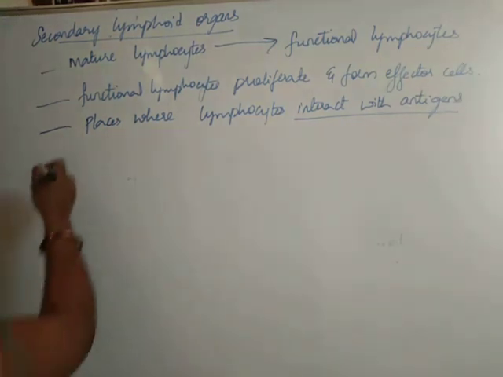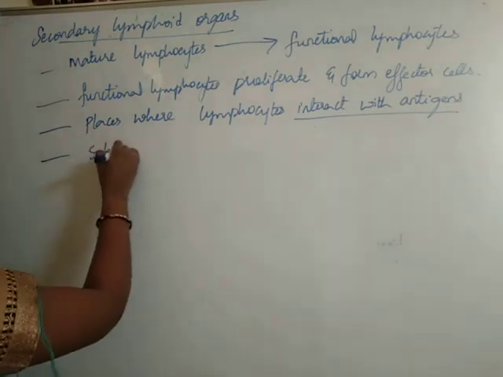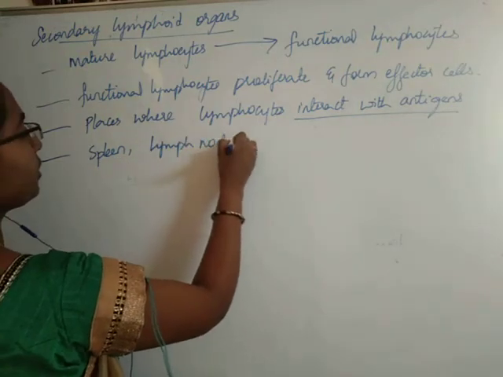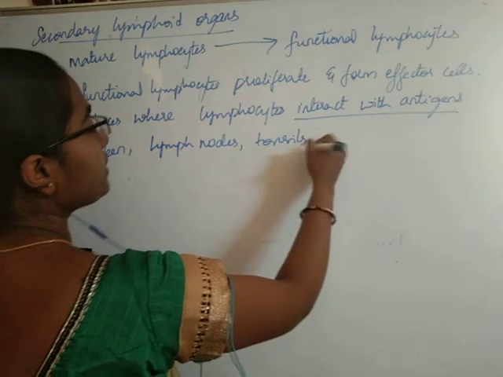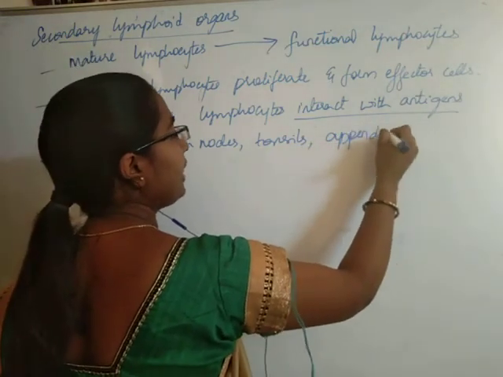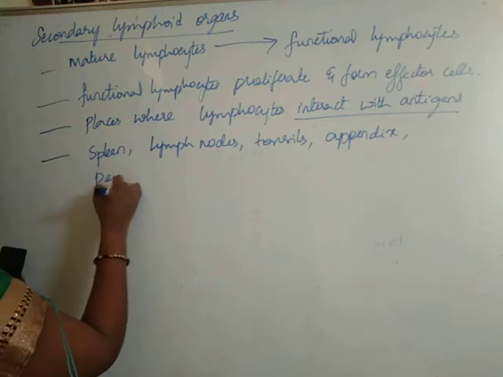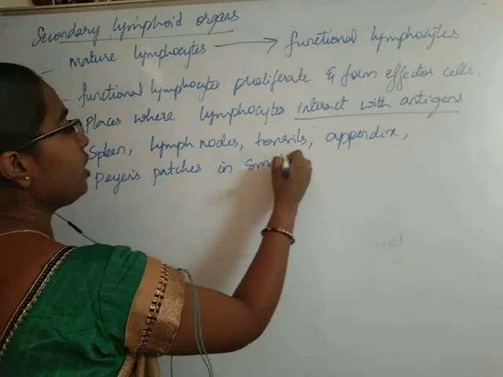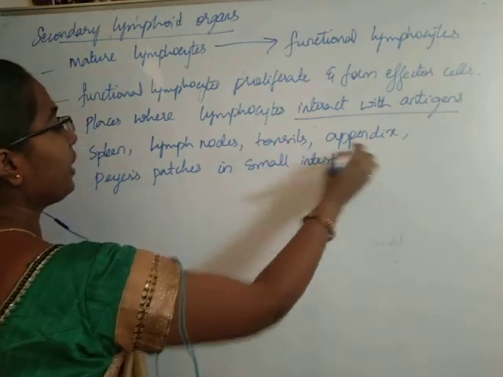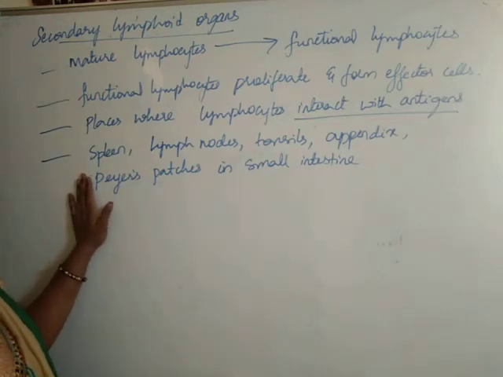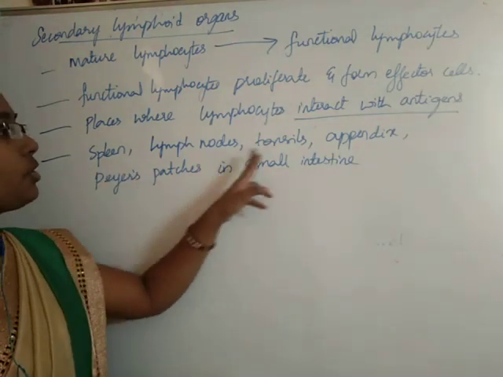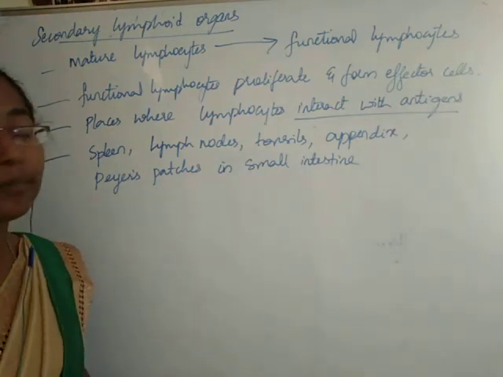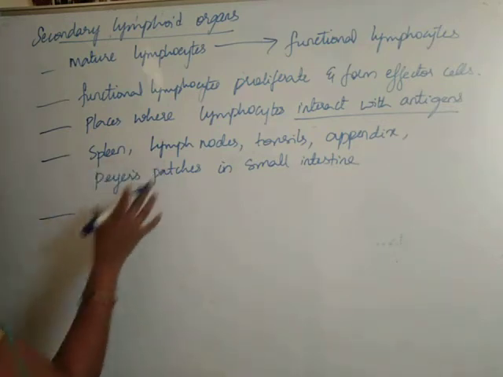Now the secondary lymphoid organs are spleen, lymph nodes, tonsils, appendix, Peyer's patches in the small intestine, okay. These are the secondary lymphoid organs, students. So let us learn a few of them in detail.